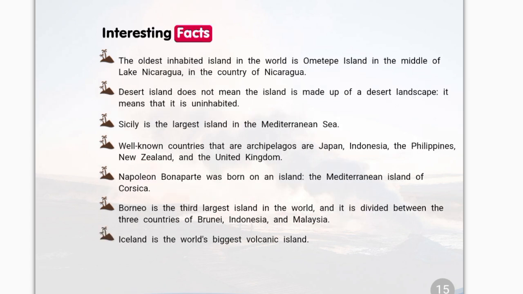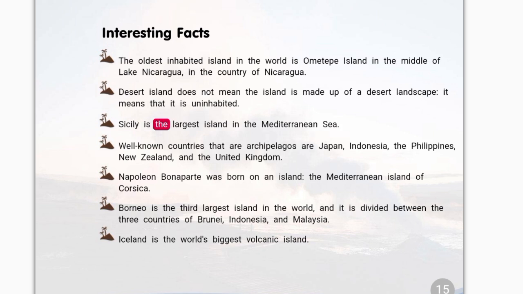Interesting facts. The oldest inhabited island in the world is Ometepe Island in the middle of Lake Nicaragua in the country of Nicaragua. Desert island does not mean the island is made up of a desert landscape. It means that it is uninhabited.